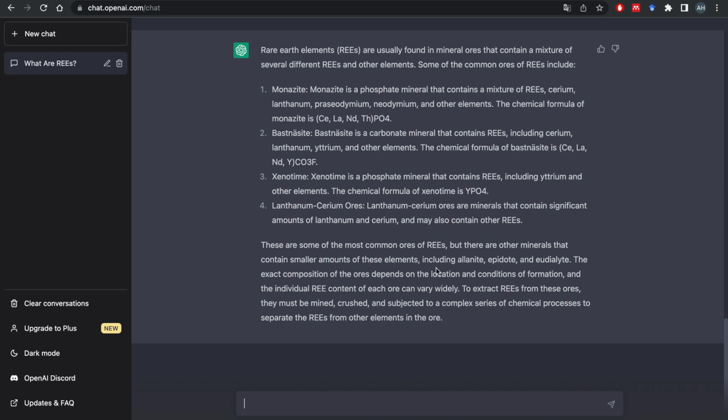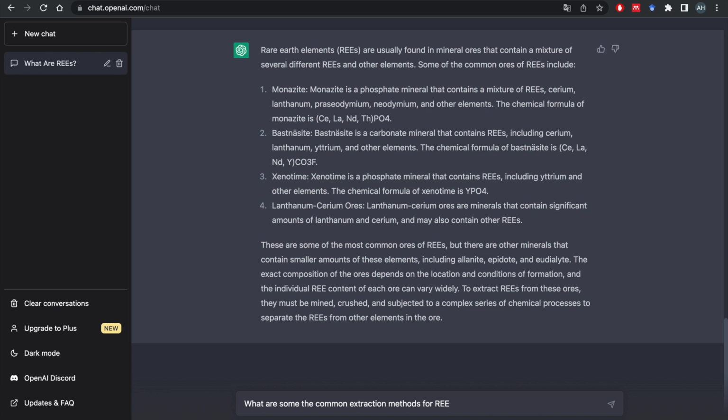Now we know about the ores, where they are, what their names are, and some of their chemical compositions. What about how we extract them actually? How do we single out those from this ore? How do we just take the rare earth elements and dump the rest? So what are some of the common extraction methods for rare earth elements?